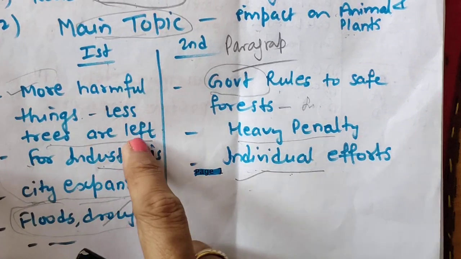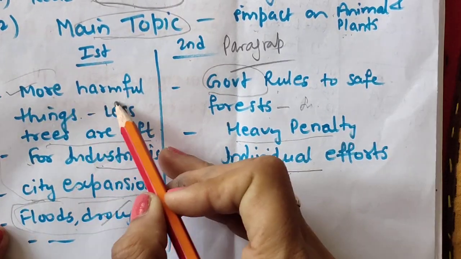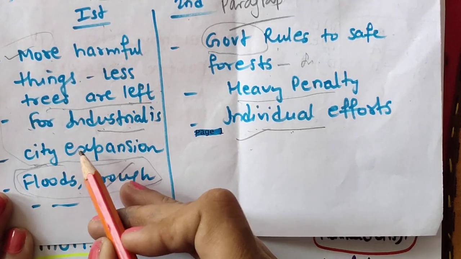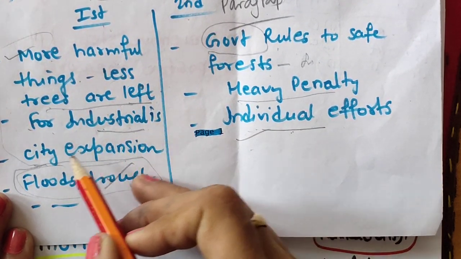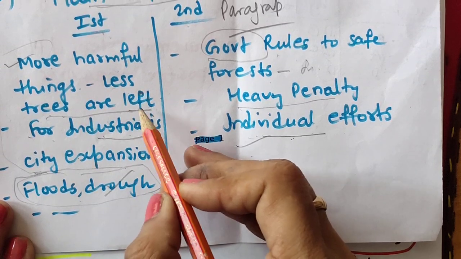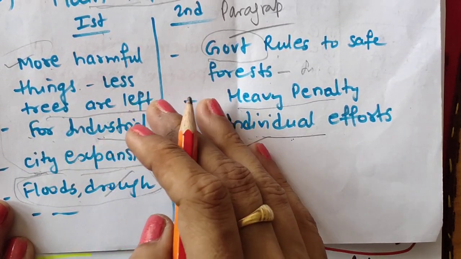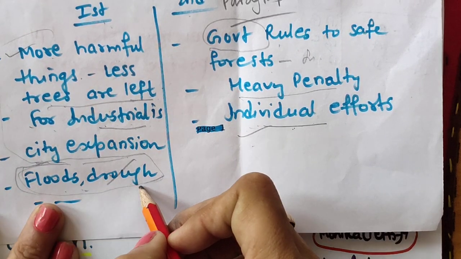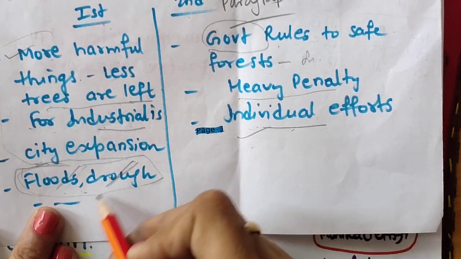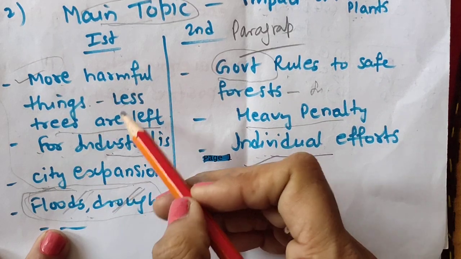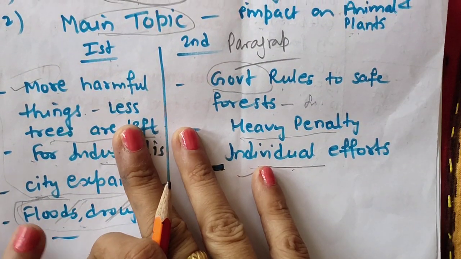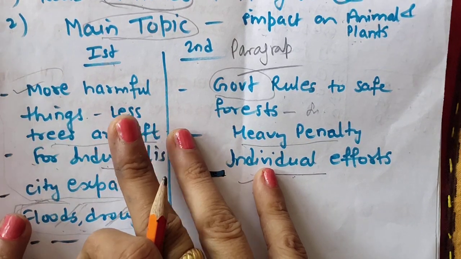So, points. First we will talk about more harmful things. Fewer trees are left because of industrialization and city expansion. We have cleared almost all the forest in this world. Because of this we can get floods and droughts also, but this is not the important thing. The important thing is how we have harmed the earth, and pollution. That's why they are saying now it is too late.